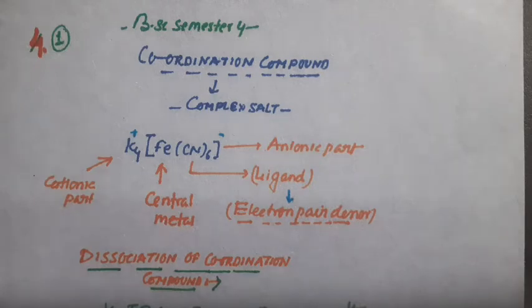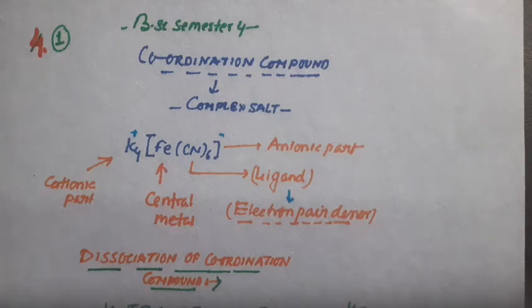The ligands are the species which may be molecular species or simply ions or molecular ions, and have the tendency to donate pairs of electrons. In other words, you can say that ligands are electron rich species.